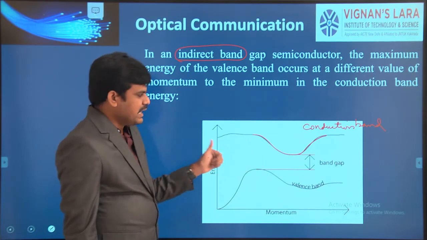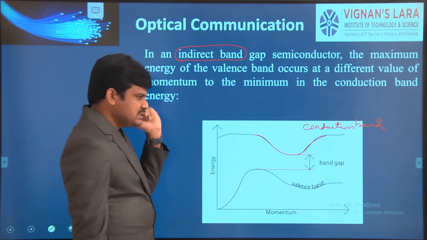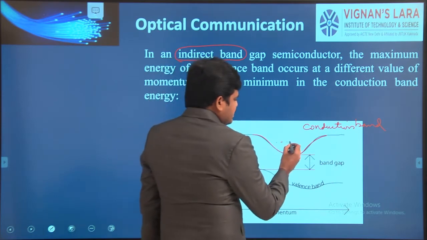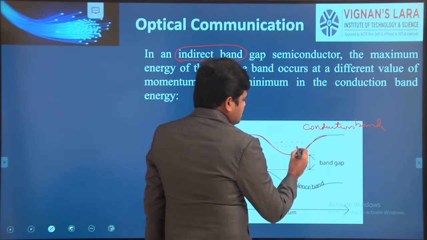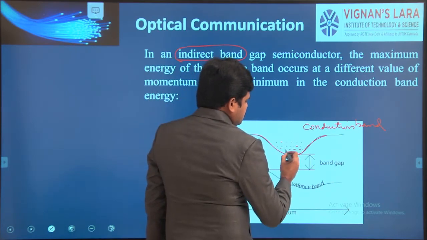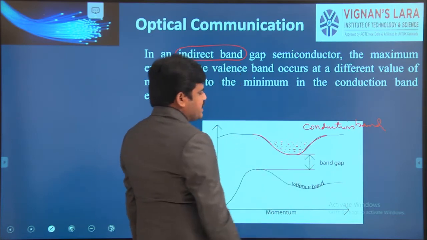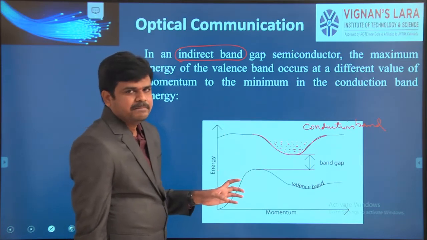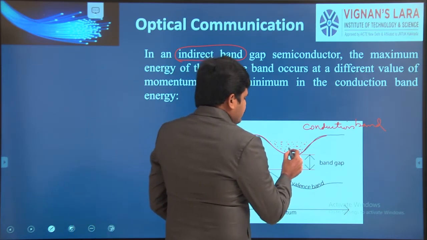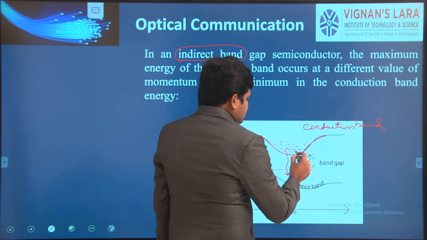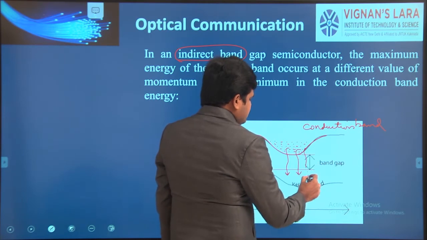So what happens in this case? For example, there are electrons here, and the electron is falling from the conduction band to the valence band.